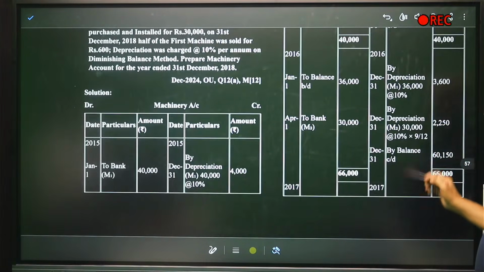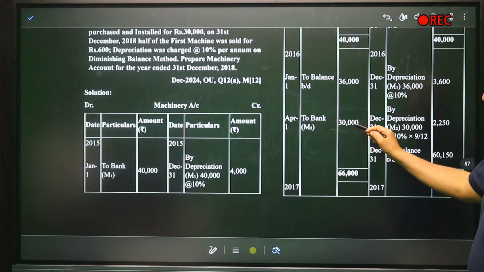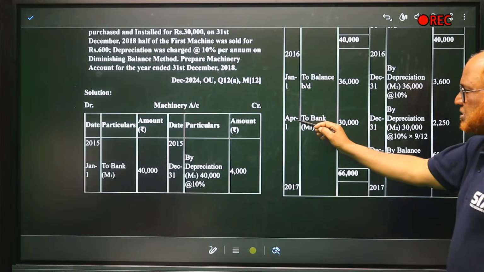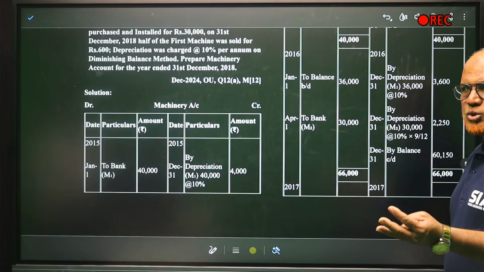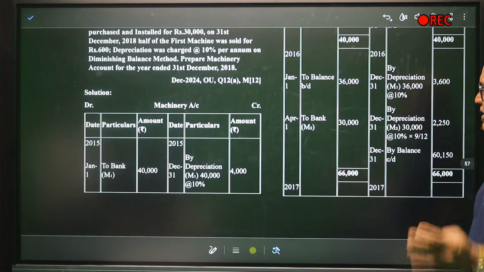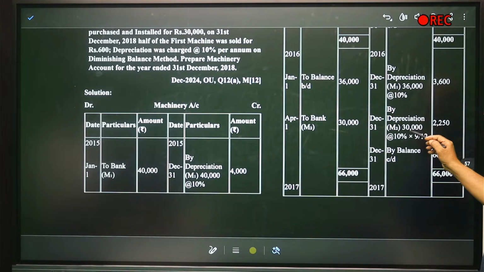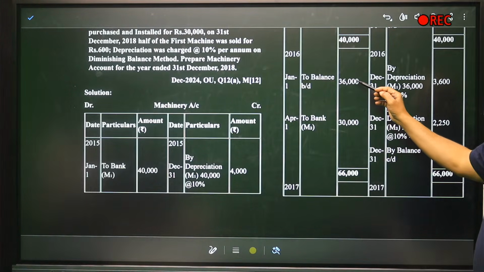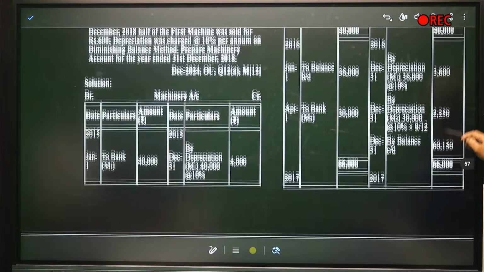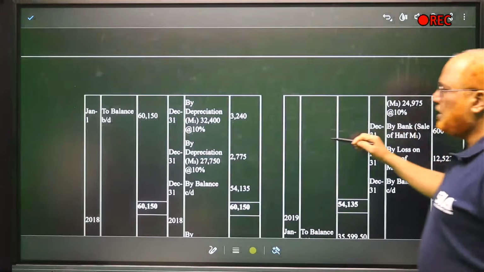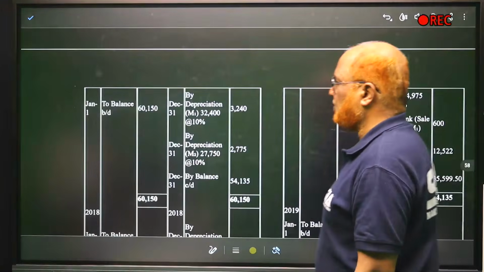Now the second machine purchased for 30,000 is used for 9 months, from April 1 to December 31st, April, May, June, July, August, September, October, November, December. So 9 by 12, 30,000 into 10% into 9 by 12, 2,250. So here 36 plus 30, 66,000. 66 minus 3,600 minus 2,250. So balance is 60,150. This is balance brought down 60,150.